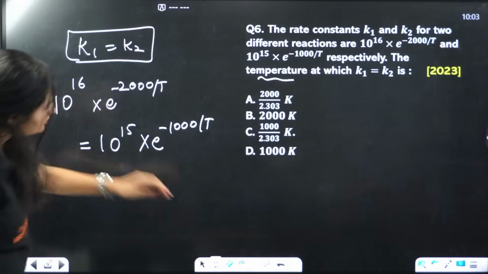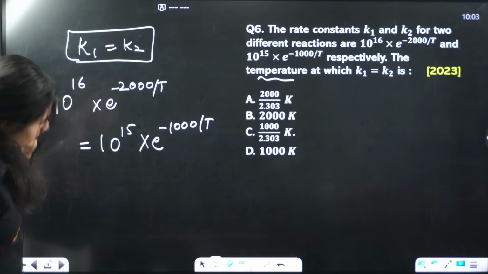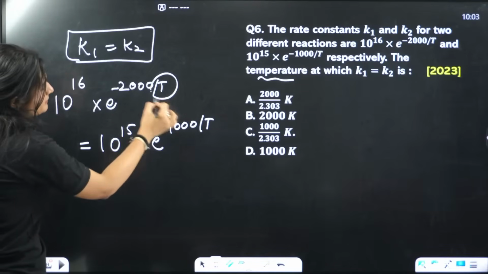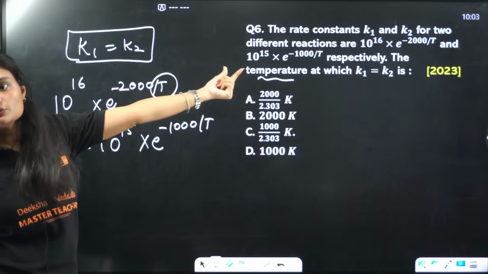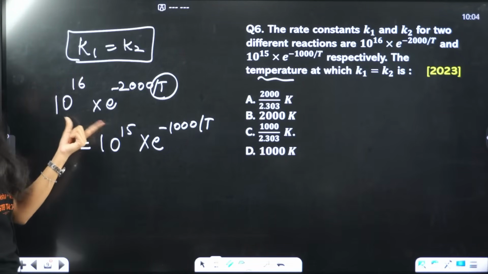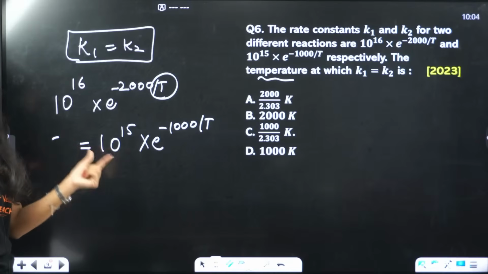Option B. Okay, no, it's not option B. Let's calculate it first. So we need the value of temperature. This data is already given to us. We need the value of temperature at which K1 equals K2. This is K1 and this is K2. Both of them should be equal.